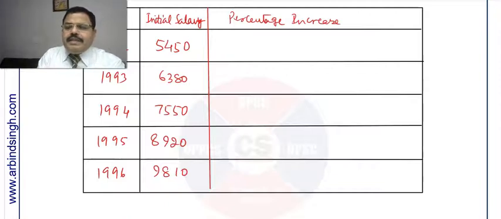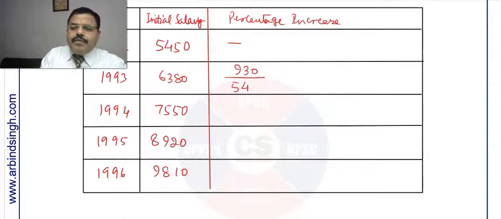So the percentage increase is equal to. So for percentage increase, how much increase? There is no increase in the first year, but in the second year there is an increase. What is the difference? That is 30, this minus this, that is 30, and 63 minus 54 is 9. 930 divided by, increase on what? 5450 multiplied by 100%. That you need to write here. Here what will be the difference? That is 0, and 15 minus 8 is 7, and 14 minus 4 minus 3 is 1, and 7 minus 6 is also 1. Divided by 6380 multiplied by 100%.